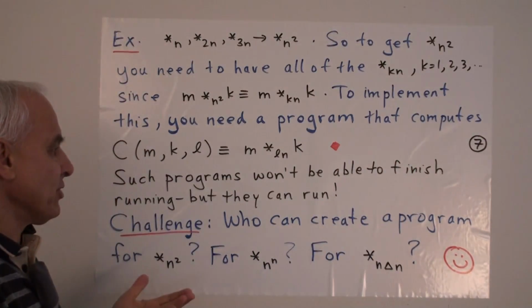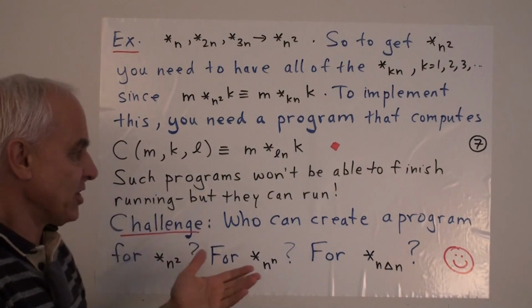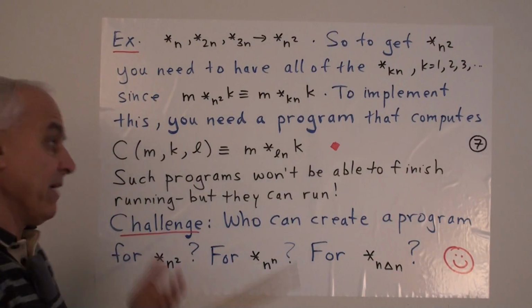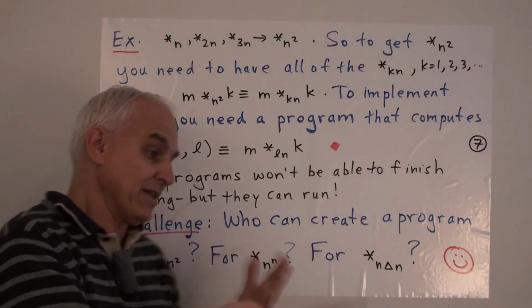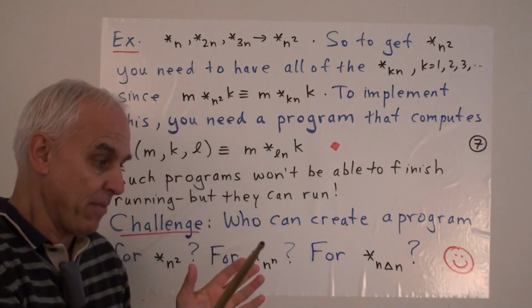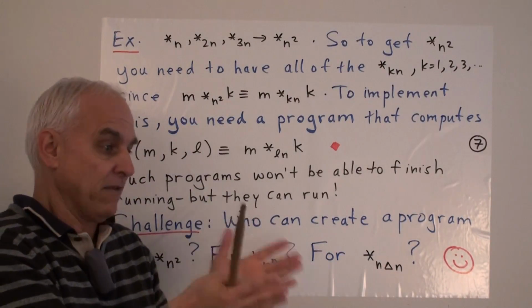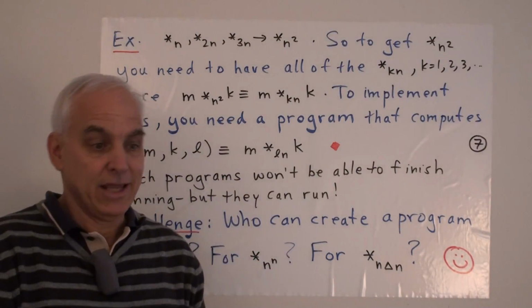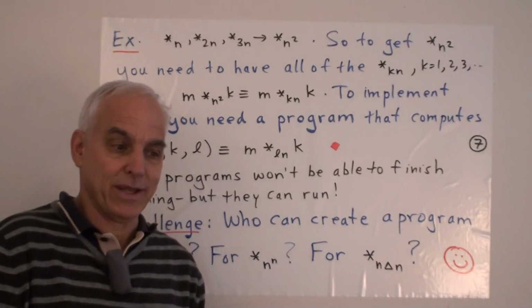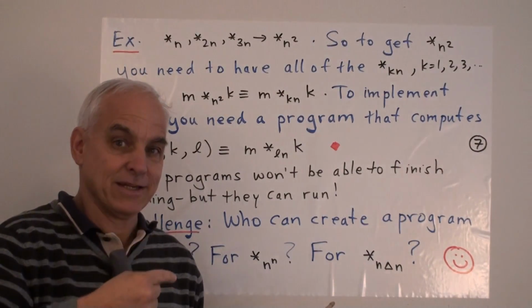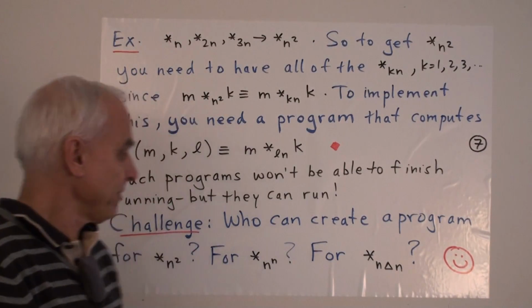So you're not going to be able to run this to completion generally, but nevertheless you can still create such a program, and it is a tangible manifestation of this operation, even if we can't actually implement it by running it to conclusion.